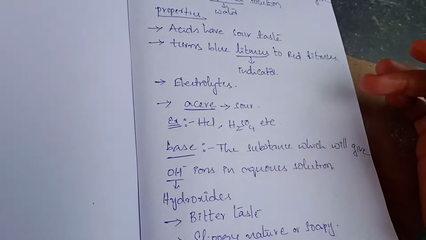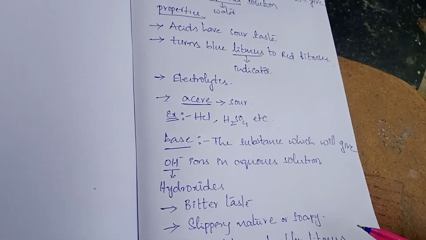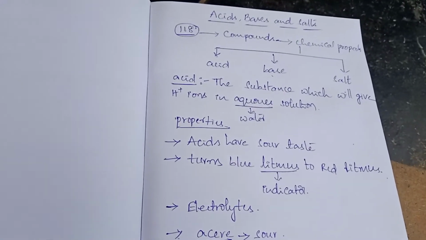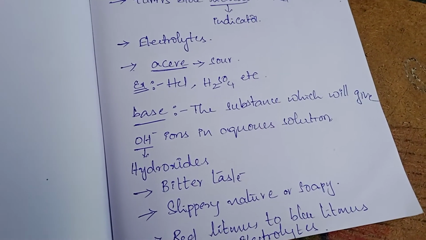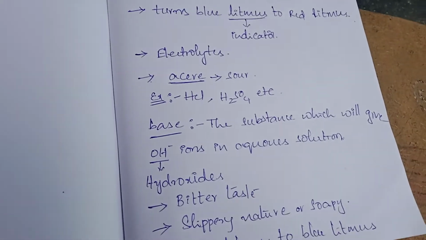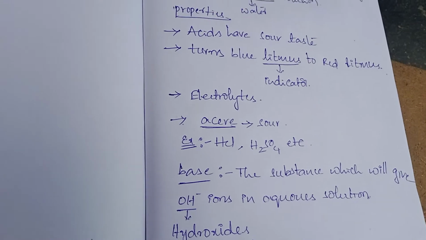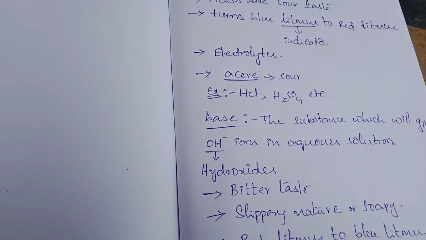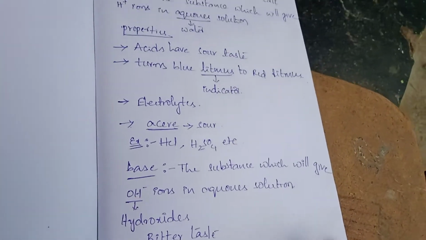Now you have an idea about the physical properties of acids and bases. An acid is a substance which gives H plus ions in aqueous solution. A base is a substance which gives OH minus ions in aqueous solution. Acids have a sour taste, bases have a bitter taste. Acid turns blue litmus to red, and bases turn red litmus to blue. Both acids and bases act as electrolytes.